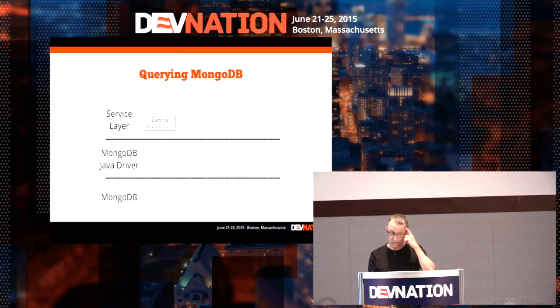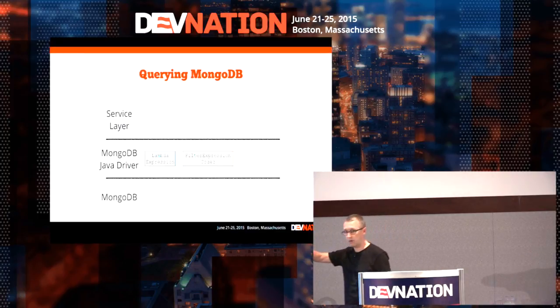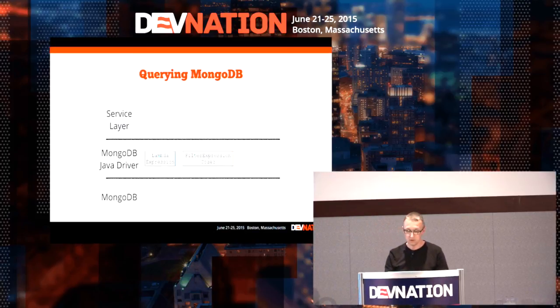It's going to work this way. We have our service layer here, and we have some Lambda expression. We are going to use a filter expression codec, which is going to convert this Lambda expression and do all the work I've shown you before to convert a Lambda expression into a BSON document. Then this BSON document is going to be sent by the driver over the wire to MongoDB. MongoDB is going to do its work and return a BSON document to the driver, which is going to use this time a document codec and convert this BSON document into one or more domain objects, which will be returned to the service layer.